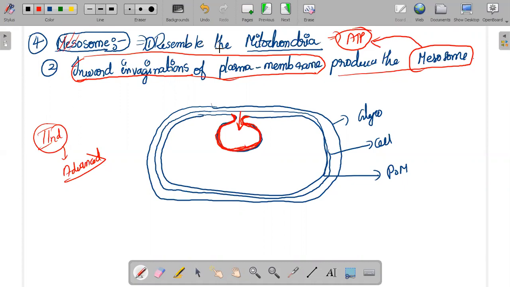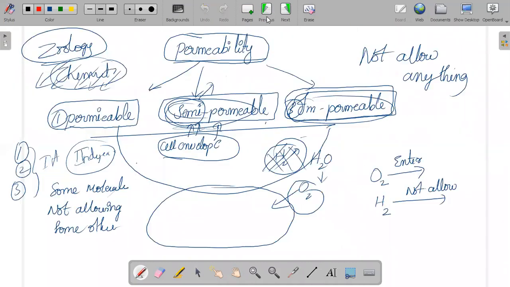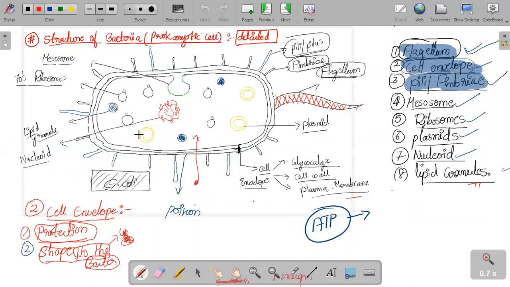So I'm giving you 1 minute again. If you have any doubts about the mesosome, you can ask me. What are the parts we completed so far? We completed the parts of flagellum, the cell envelope, pili or fimbriae, and mesosome also.